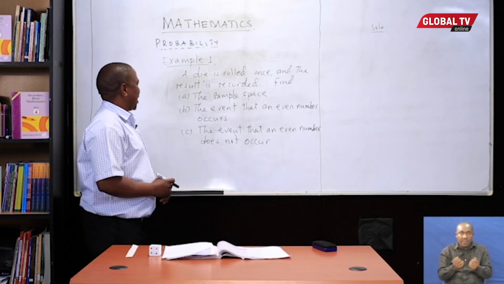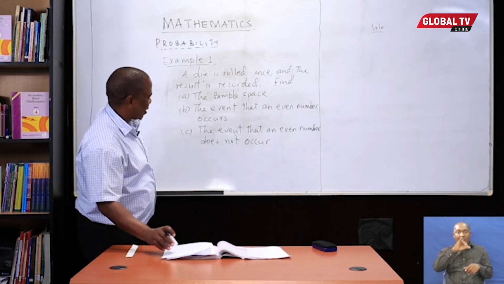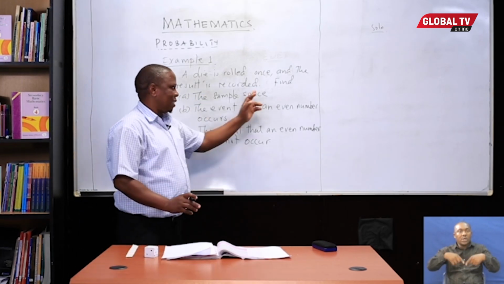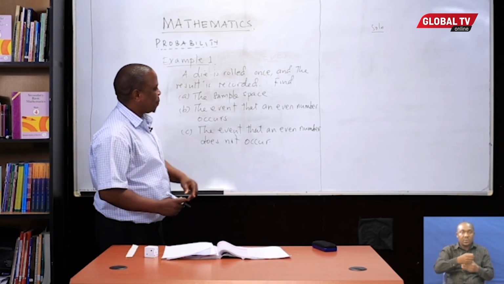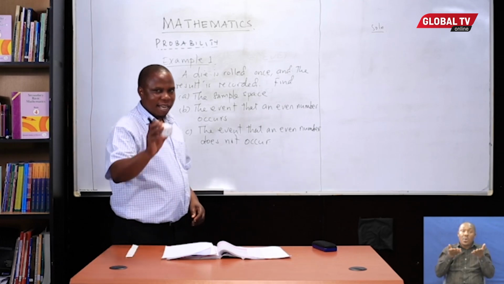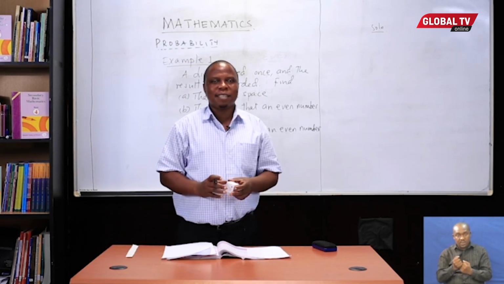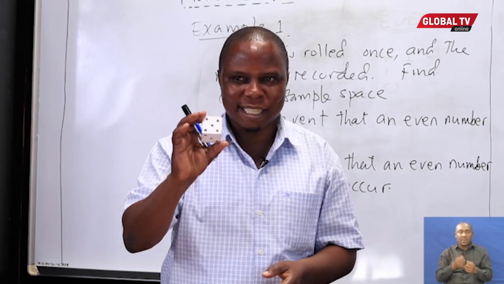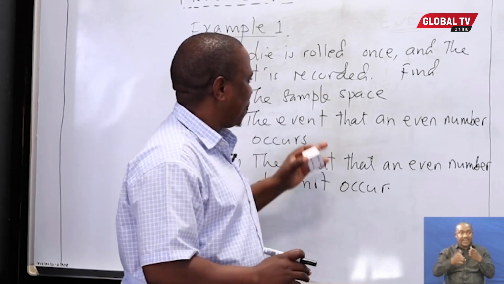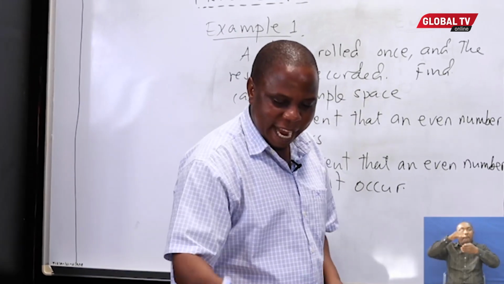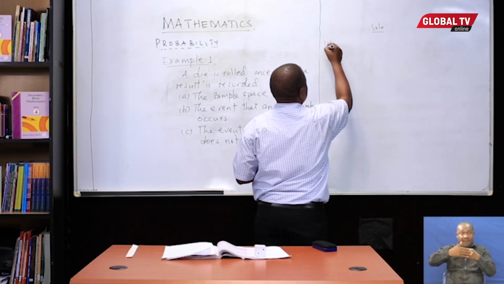We have the question here. A die is rolled once, and the result is recorded. 1. We need to find the sample space. We know the die has got 6 sides, which all have an equal chance to occur.